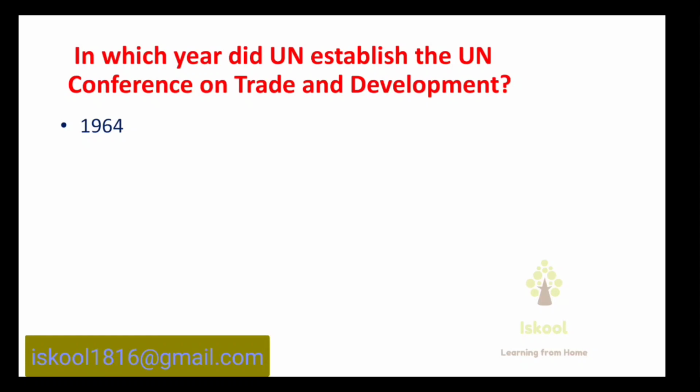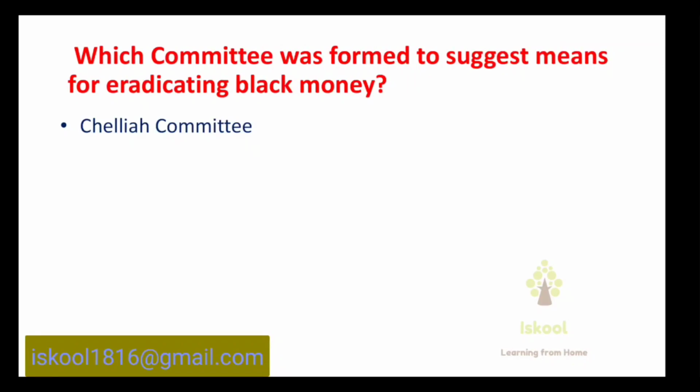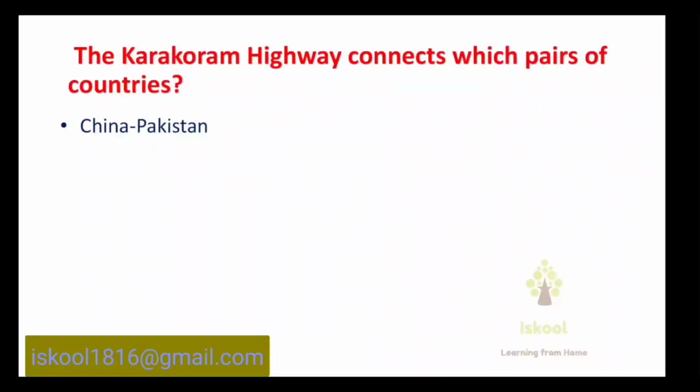In which year did the UN establish the UN Conference on Trade and Development? Answer is 1964. Which committee was formed to suggest means for eradicating black money? Answer is Chellaiah Committee. The Karakoram Highway connects which pair of countries? Answer is China to Pakistan.